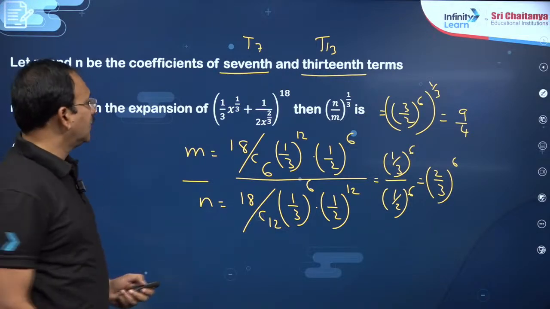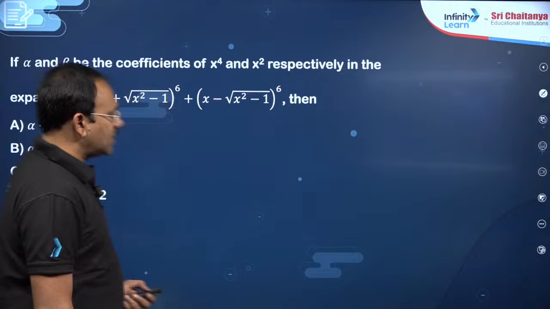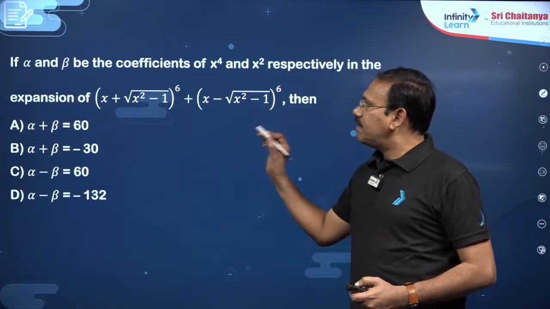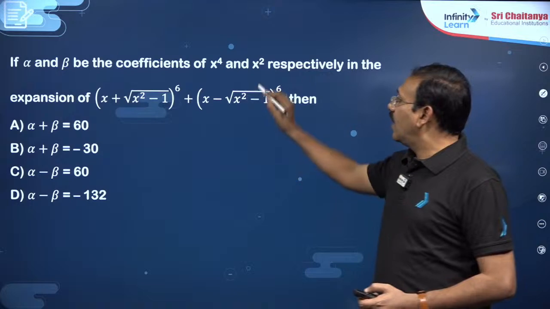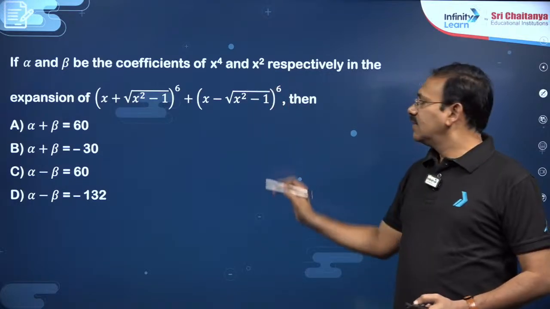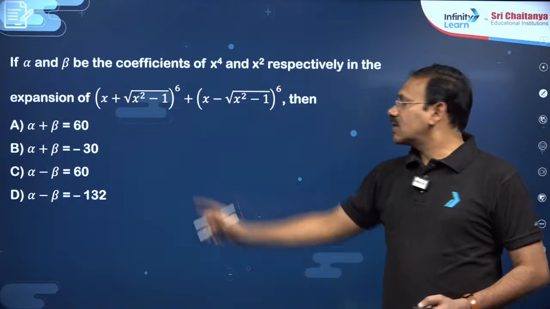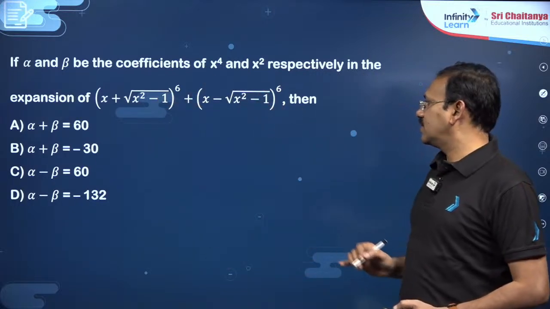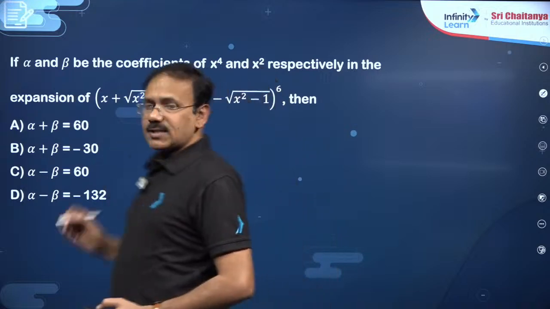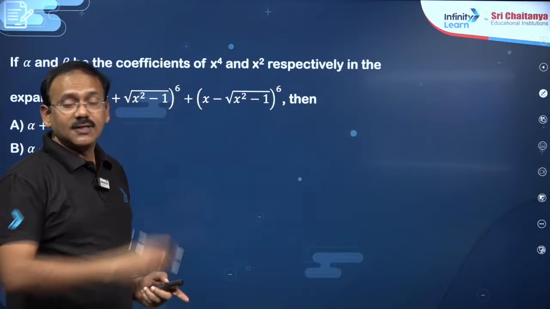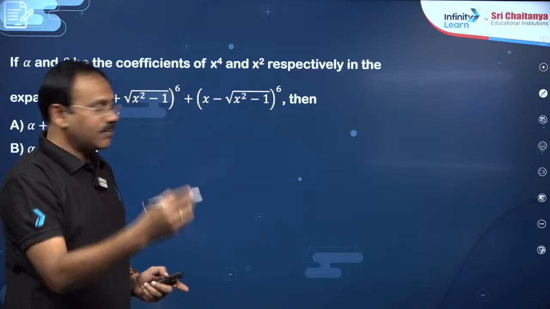Okay, simple. Second question, you see dear students, this question here. Alpha and beta are the coefficients of x^4 and x square respectively in this expansion, which is a combination of (a plus b) whole power 6 plus (a minus b) whole power 6. You know, my dear friends, if you write the expansion here, you will get 7 terms here and 7 terms here, and after addition the second term and fourth term get cancelled.